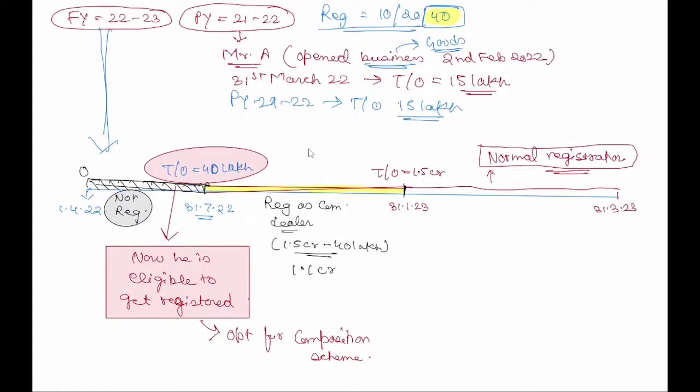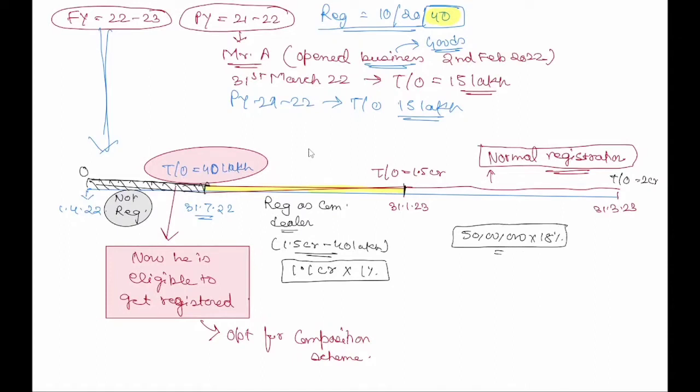It will be 1.5 crore, and as he is making supply of goods, say he is manufacturing it, he will pay a tax of 1%, correct? And in normal, suppose his turnover in the end was say 2 crore, okay, so till this period, that is 50 lakhs, you are registered under normal, and say the tax was 18%, you will pay tax on this amount, correct?